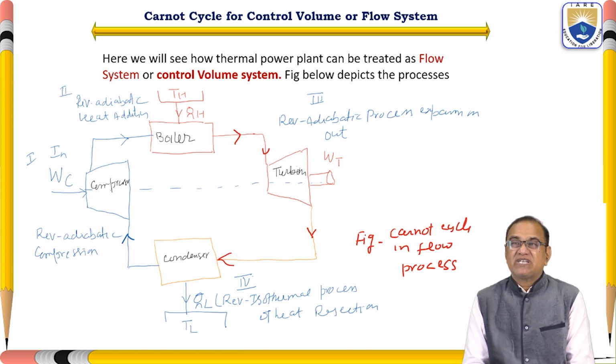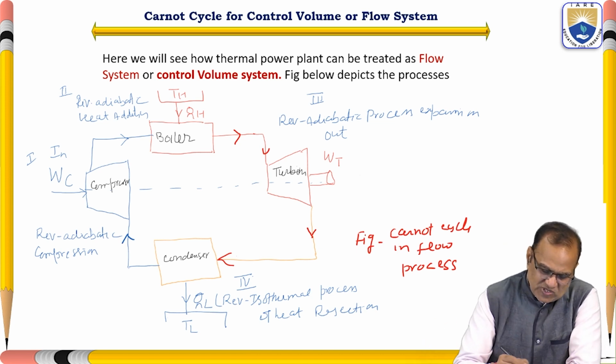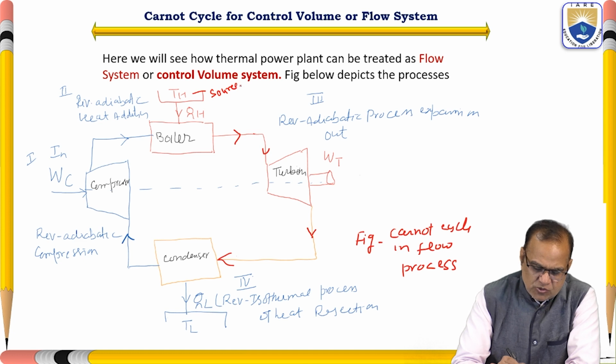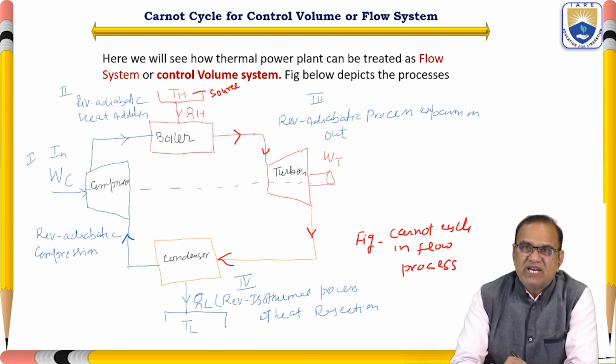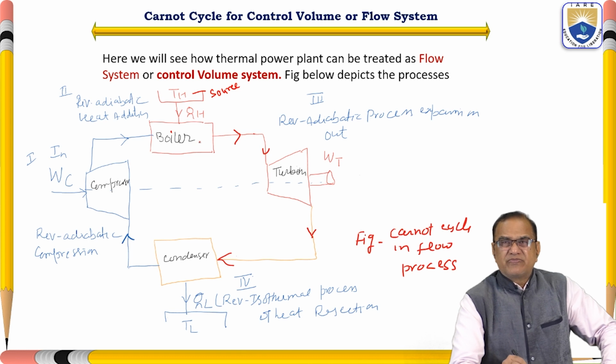The figure below depicts the processes. Here we have the heat source. From this source you will get the heat, and this heat will be given to the boiler. In the boiler, water is pumped from here, and due to this heat the water will be converted to steam.